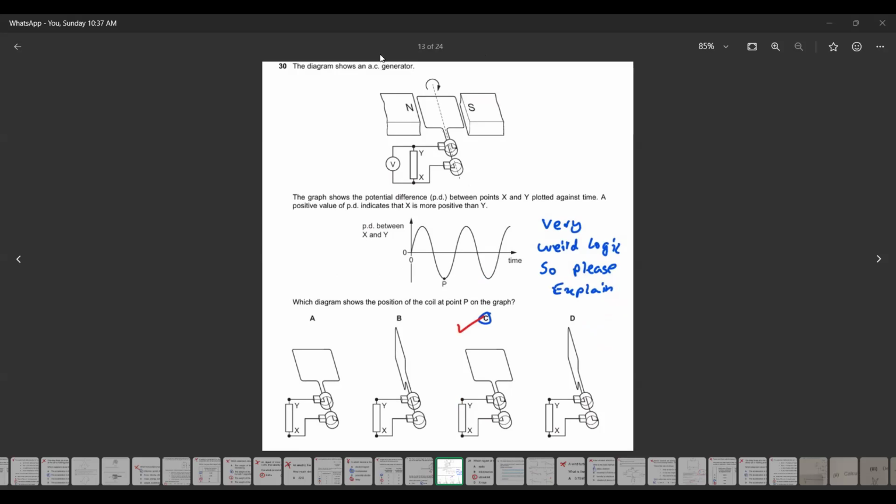Like, so P should be what? This is showing a high voltage. So means the coil should be horizontal. Either A can be an answer or C can be an answer. Because high, if they mention these points are representing the coil is exactly horizontal. If the coil was vertical, then these are the points refers to a vertical position of the coil.